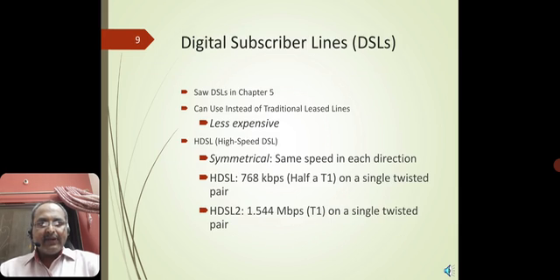So next we'll keep on discussing digital subscriber lines, which we call DSLs. So keep the discussion away from T1 lines. T1 is a dedicated line, called a trunk line; you need to remember that.